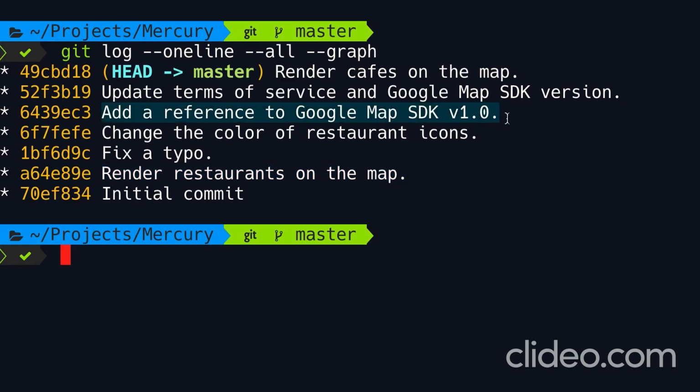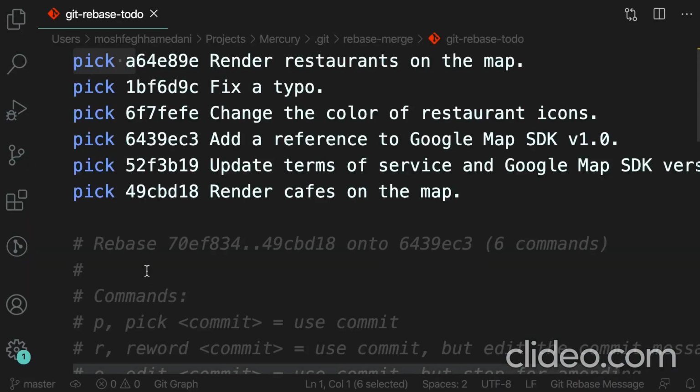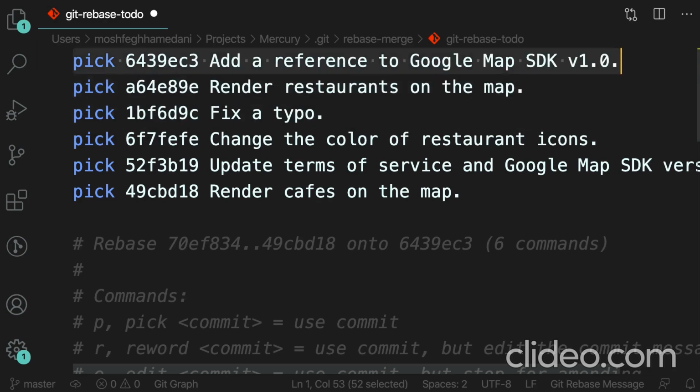It's super easy. So once again, we're going to start our rebase operation. So I'm going to grab the ID of this commit so we can see all the commits in our rebase script. git rebase -i. Good. So we can see all of our commits from the oldest to the newest. Now I'm going to grab this commit, add a reference, and move it up. In VS Code, we can move a line up by pressing Alt and the up arrow. So like this. Now this commit is in the right position. So save the changes, close.